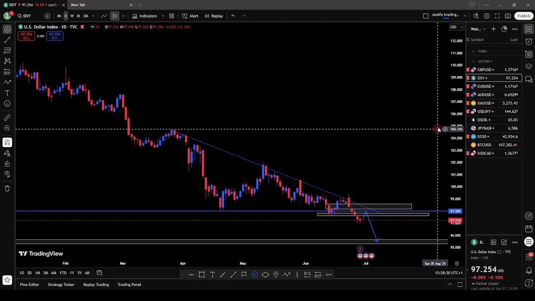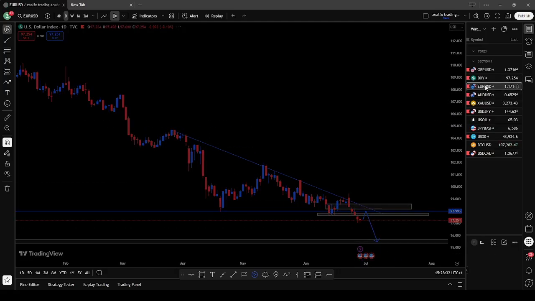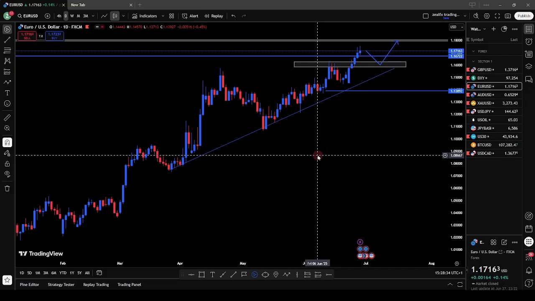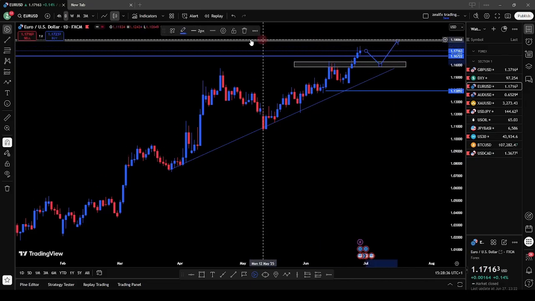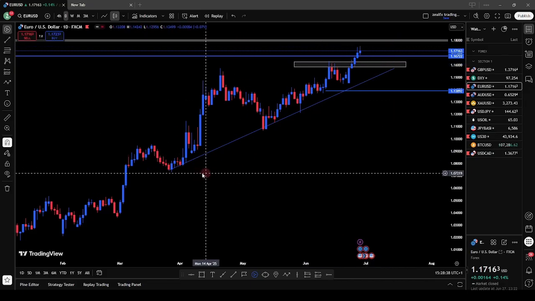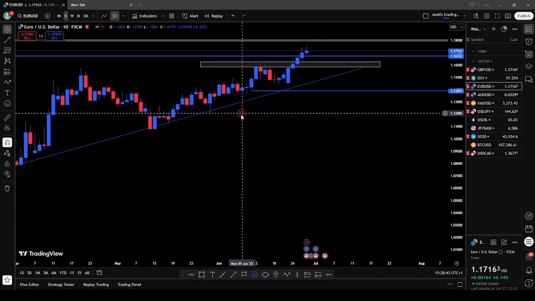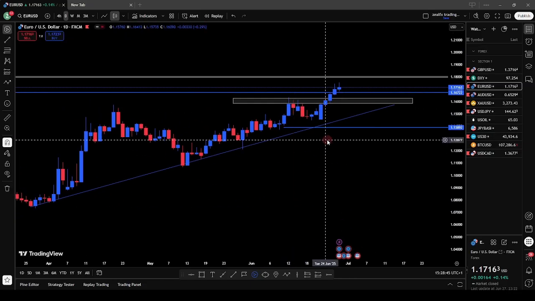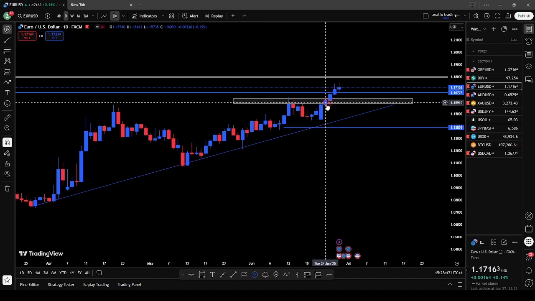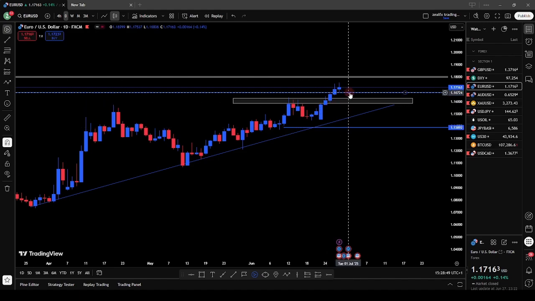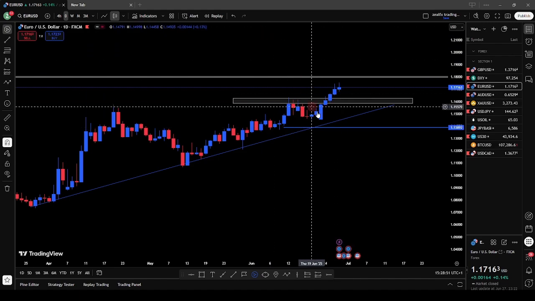So let's look at our next pair, which is the EURUSD. EURUSD on my daily chart still has a series of higher lows. So long as you have this series of higher lows, EURUSD remains in an uptrend. So we're looking for buying opportunity on the EURUSD. The level we're looking for our buying opportunity from, we're looking for price to retest back to this zone.